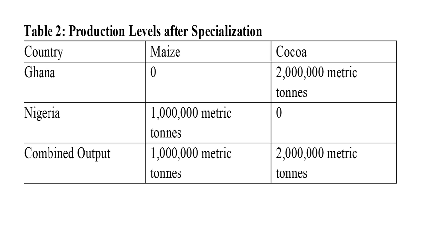So the combined output also is 1 million, which is higher than what it used to be. By this, since Ghana is focusing on cocoa and Nigeria is focusing on maize, the combined output for both has increased, and Ghana can supply Nigeria with some cocoa, whilst Nigeria supplies Ghana with some maize. So that is how it works.